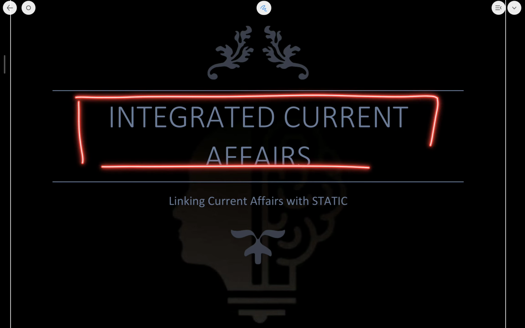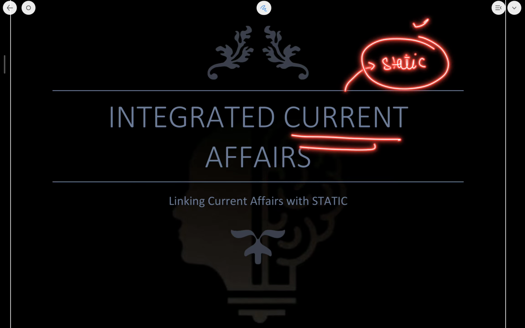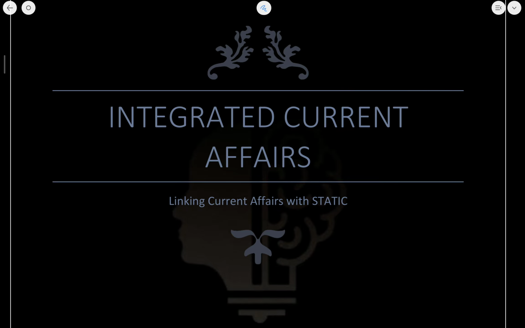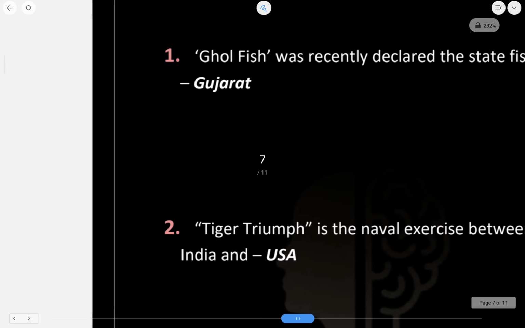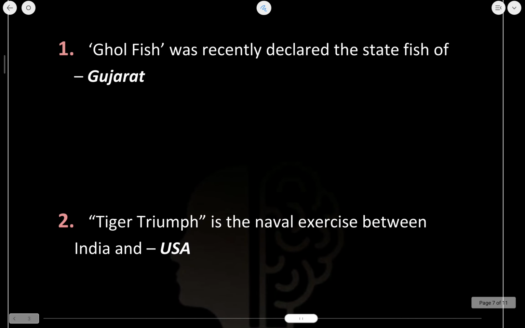Now in this integrated current affairs series, we link the current affairs to the static points so that a mind map is created in your mind, which is going to help you revise these topics efficiently. So let us start with the first thing here. Now the first current affair is about the goldfish.